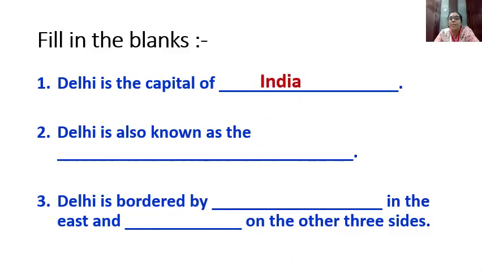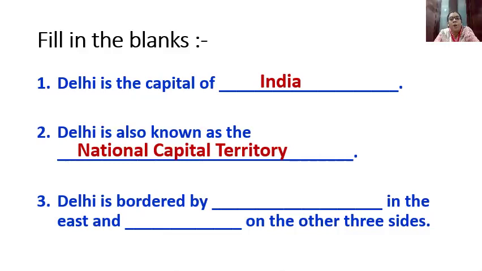The answer is India, our country. Delhi is also known as the, yes, it is a Union Territory, so it is also known as, yes children, what is the answer? National Capital Territory. Followed? It is also known as National Capital Territory.